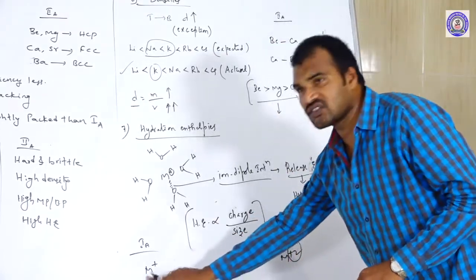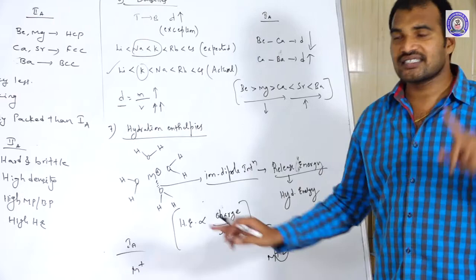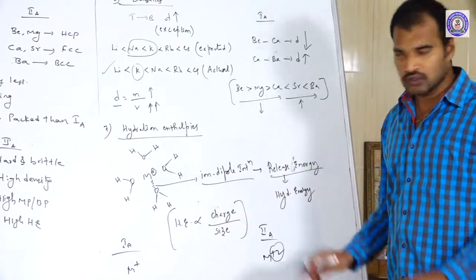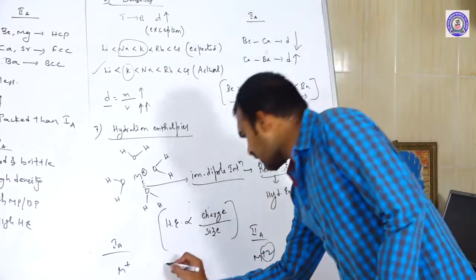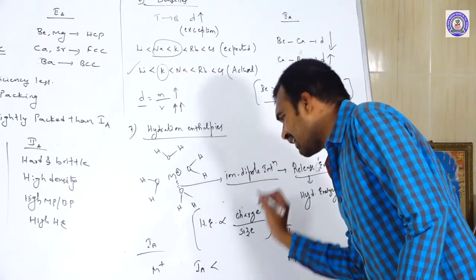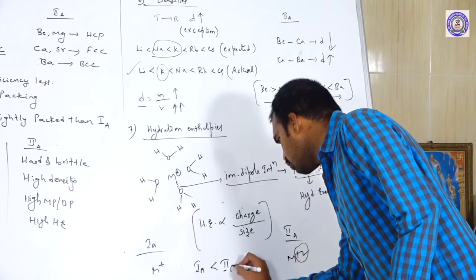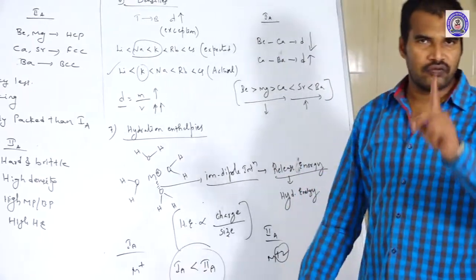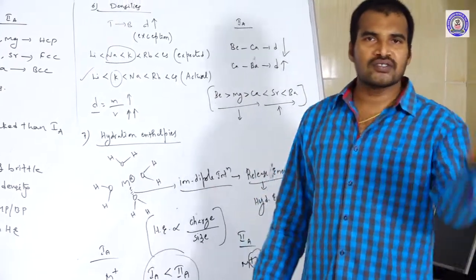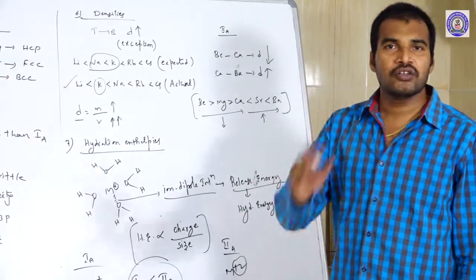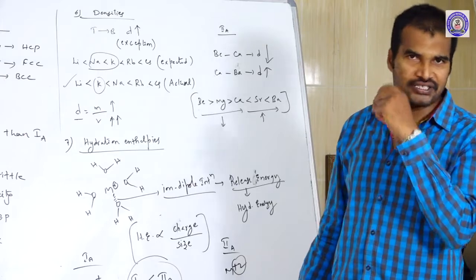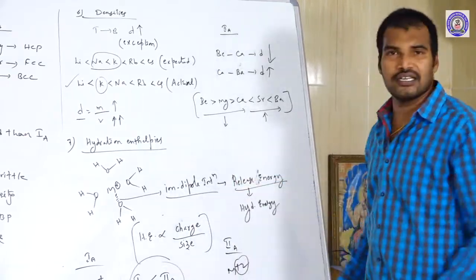And what about the sizes? 1A group elements have larger size compared to the 2A group elements. So these two factors favor the 2A group elements. That is why 1A group elements have lesser hydration energy than 2A group elements. So when you compare them, which elements have high hydration enthalpy? 2A group elements have high hydration enthalpy.